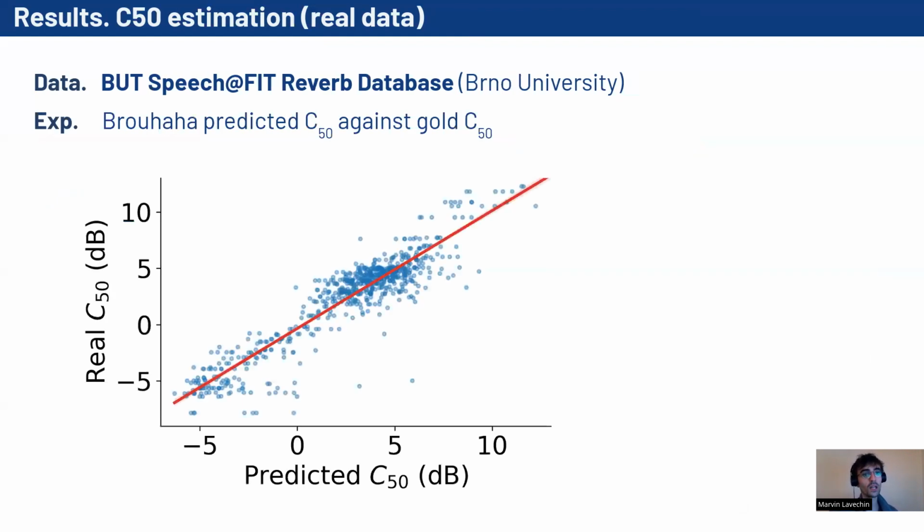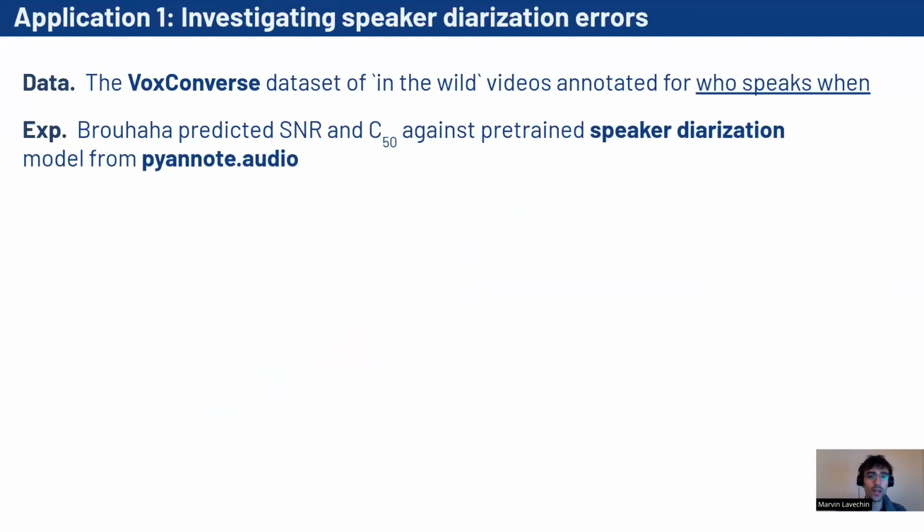So here you have 1,000 utterances randomly sampled from the But speech database. We observe a strong correlation between the real C50 and the predicted C50, with an R2 of 0.85 and a mean absolute error of 1.1 decibel. So again, we are trying to know if Brouhaha returns useful SNR and C50 measures.